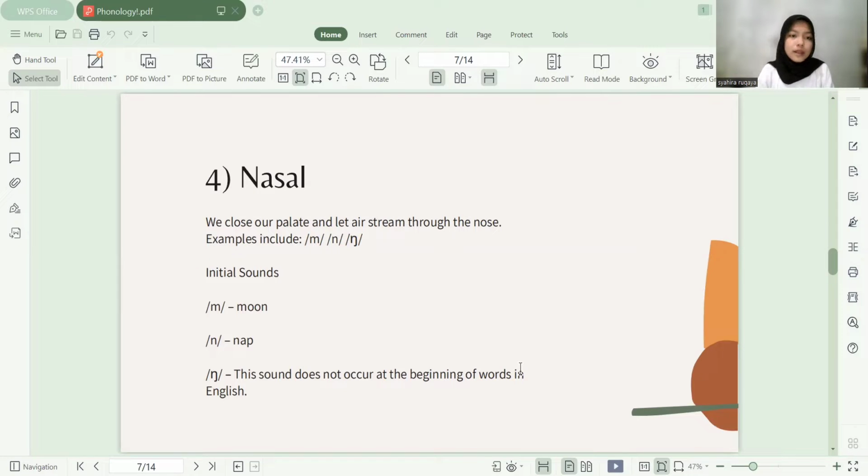The fourth one is nasal. We close our palate and let air stream through the nose. Examples include m, n, ng. Initial sound. M for moon, n for nap. The ng sound does not occur at the beginning of a word in English.